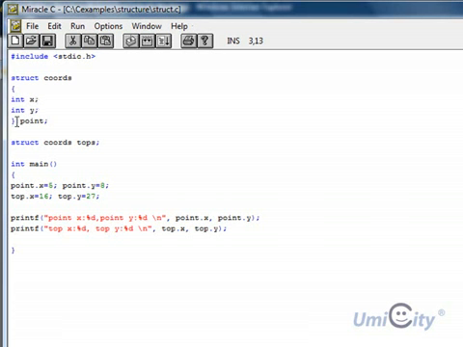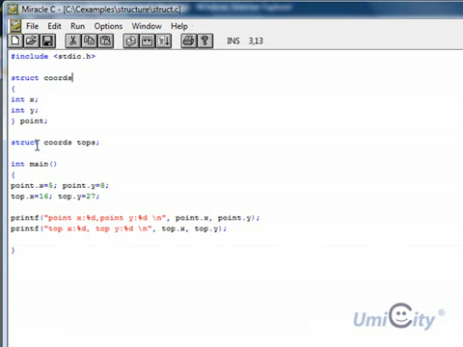Okay, and we close. Now what we do at the end is we put a name that will borrow the structure of coordinates. Okay, so this point holds the same values or the same structure as the word COORDS. Okay, so now point also has an integer x and an integer y, as part of its structure.